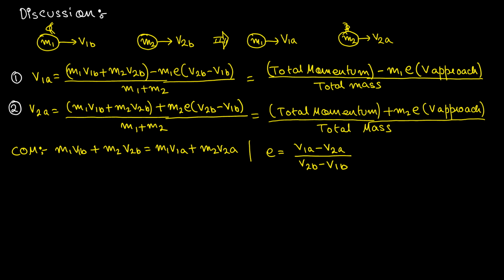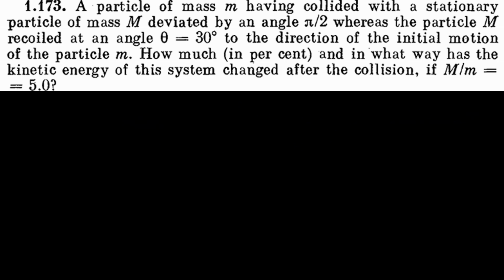velocities changes. Okay, in this question, what is happening is a particle of mass small m is moving with some velocity v. It collides with another particle of mass capital M, and this capital M was stationary. After collision, what happened? The particle small m got deflected by 90 degrees. That means this was the initial direction of velocity, this was the final velocity of the small particle, and the angle it makes with the initial velocity is 90 degrees. And the particle capital M deviated by 30 degrees from the horizontal.